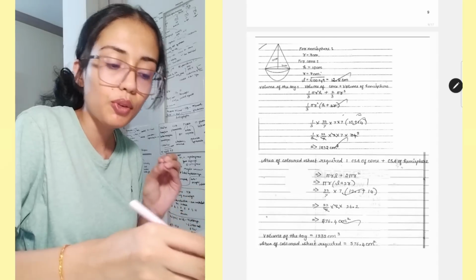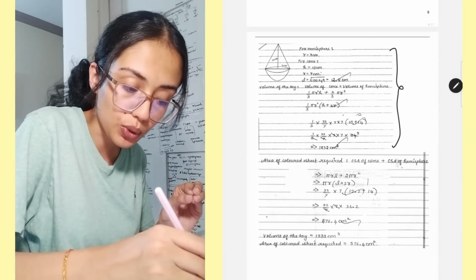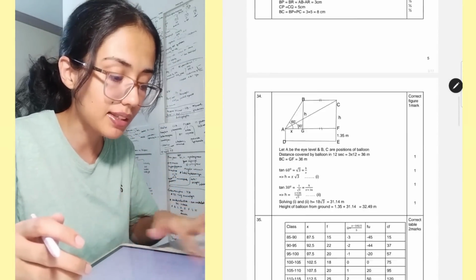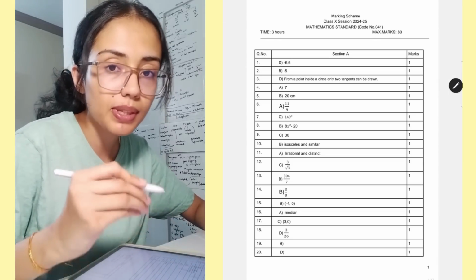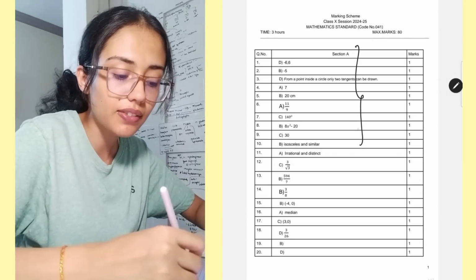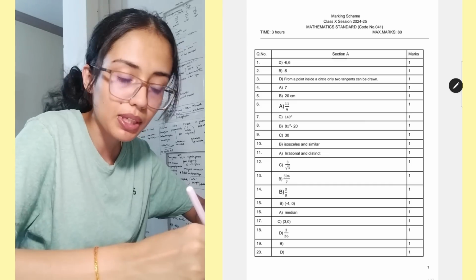Let's get started. Before I show you the topper's answer sheet, I want to show you the marking scheme which is given by CBSE. This is the best way to learn how to present your paper because everything that CBSE needs is given right here. For example, section A is your MCQs.